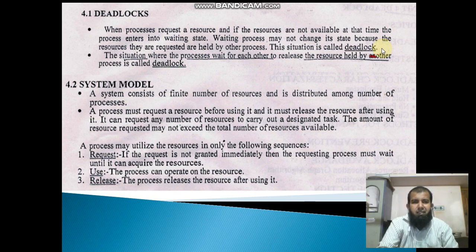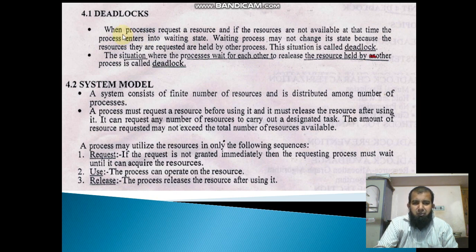Hello friends, next topic in operating system is deadlock. Just try to understand what is deadlock. When a process requests a resource and the resources are not available at that time, the process enters into waiting state.